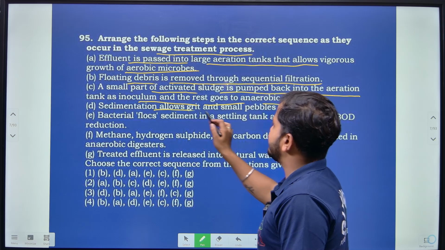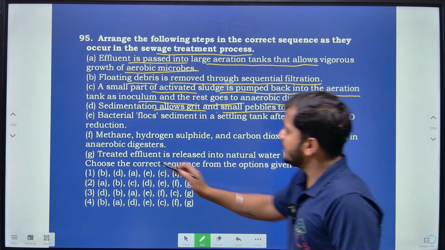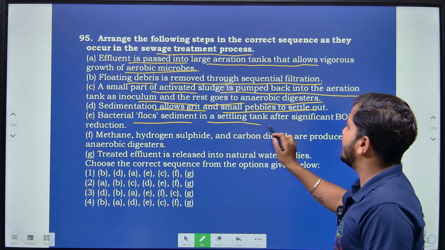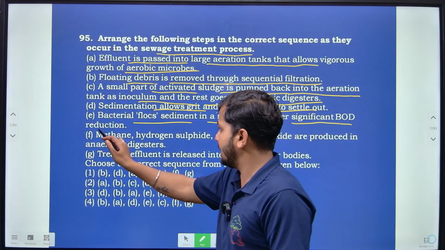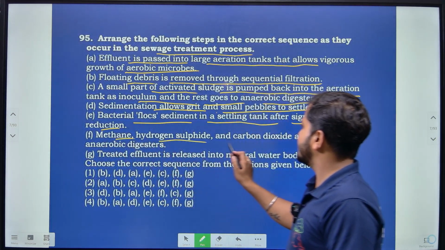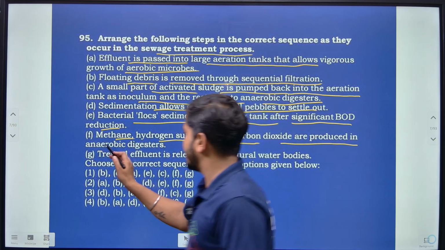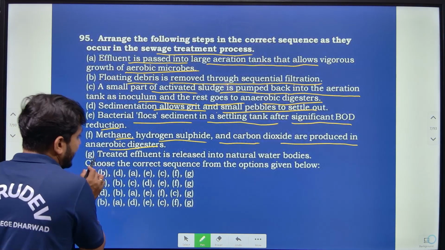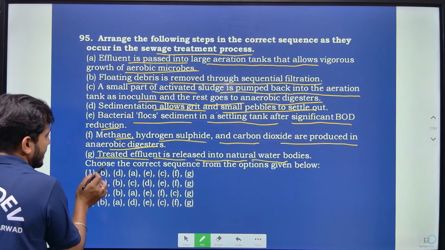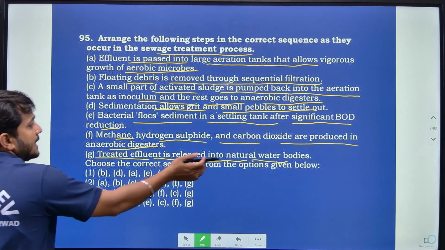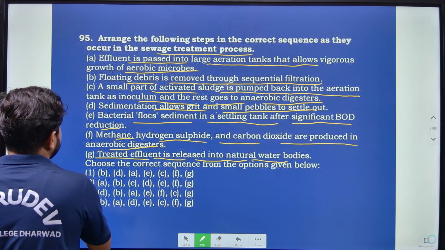Then the sedimentation allows the grit and small pebbles to settle out, right? Then the bacterial flocs sediment in a settling tank after significant BOD reduction, right? Then methane, hydrogen sulfide and carbon dioxide are produced in the anaerobic digester, right? Then the treated effluent is released into the natural water bodies, and based on this choose the correct sequence, right? So according to this I find out what the sequence is here.